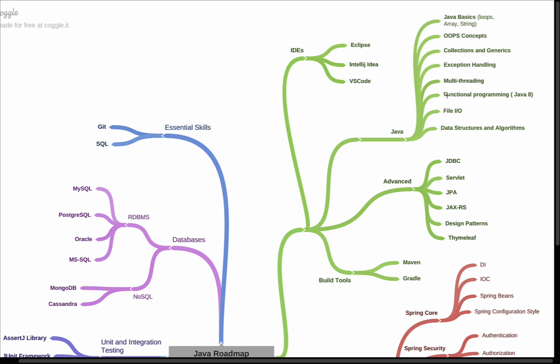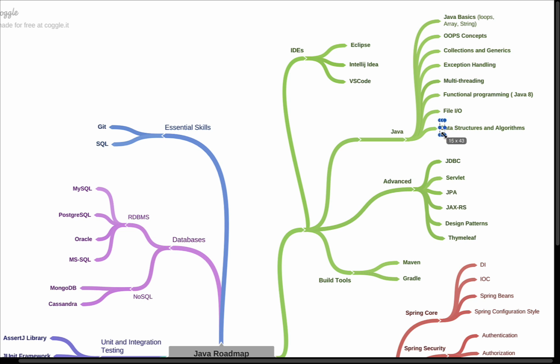Next, you can learn file input output concepts in Java. Sometimes we have a requirement to read different files, or to write some content to an existing file. In that case you need to use file input output classes in Java. Go ahead and learn how to read a file, create a file, write a file, delete a file, create a directory, and delete a directory. So go ahead and learn all these concepts.